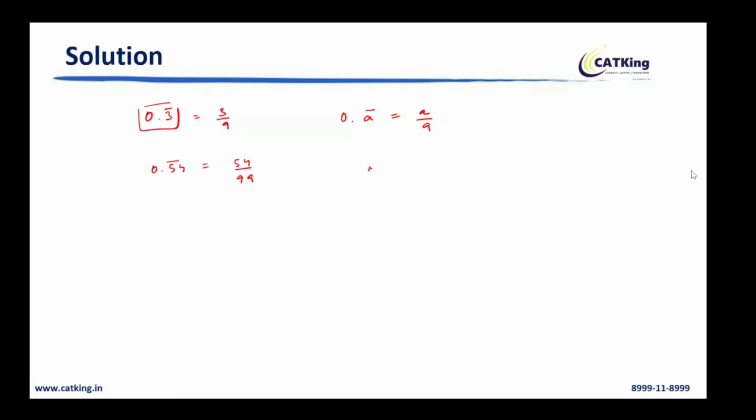So 0.3 in the form of a fraction I want, so this is the decimal part and this is the fraction part. So I need to write 0.3 bar in the form of a fraction. So there is 1 bar. So I'll multiply this with 0.3. So this will become 3.33, right? And I also know 0.3 bar